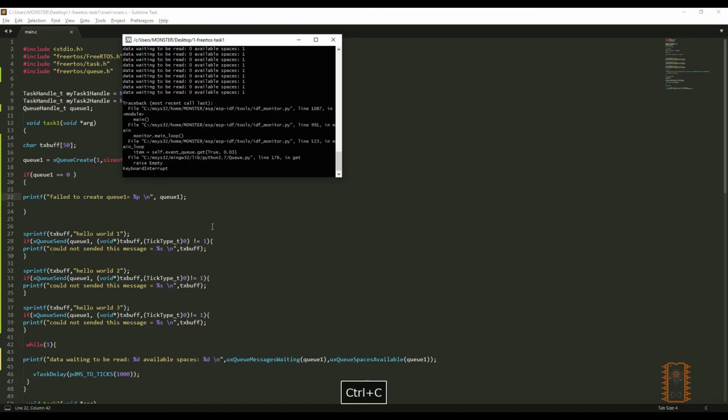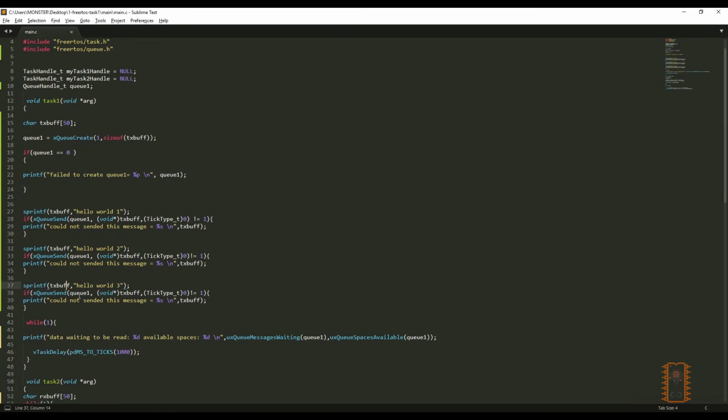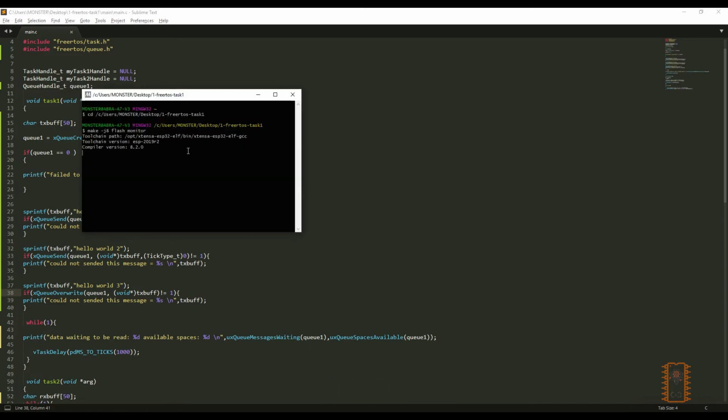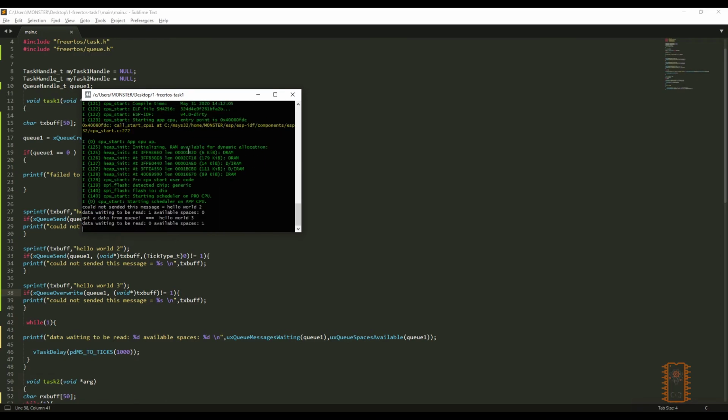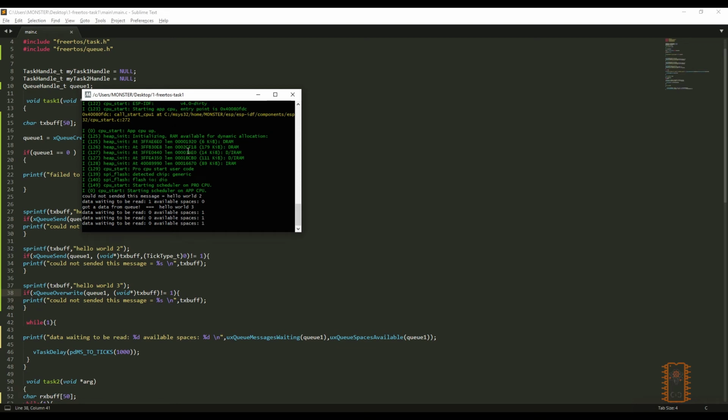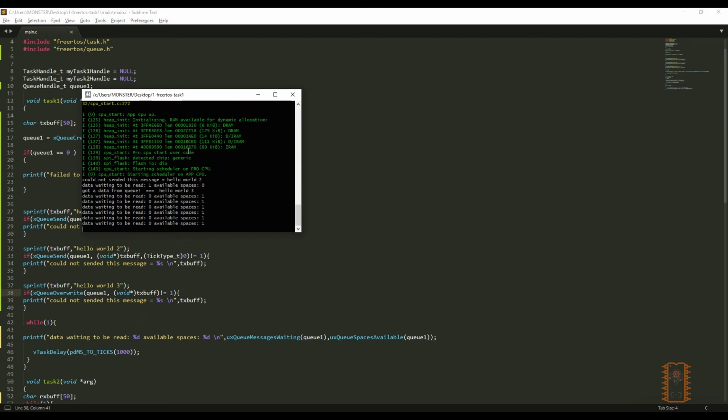Then let's change message three with override function. This function doesn't require blocking time, so I'm gonna delete last parameter. This function is used to write a value to queue buffer whether it's full or empty. Let's see. As you can see, it wrote first message to queue buffer, then it couldn't write the second one. But we can write the third message to queue buffer and get it from receive function. This is how we used override function.